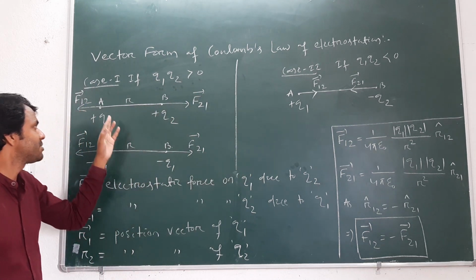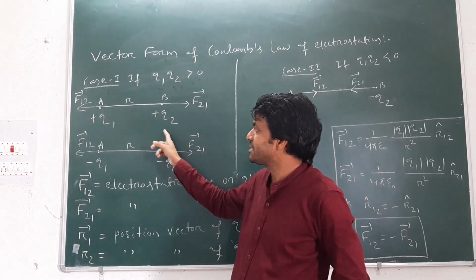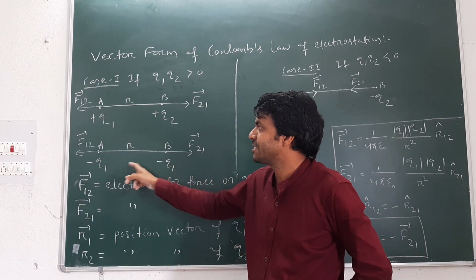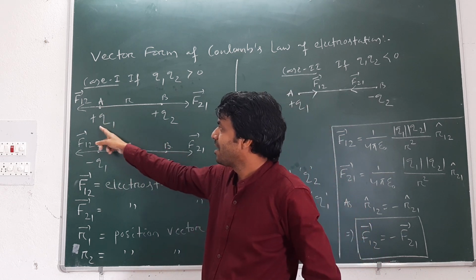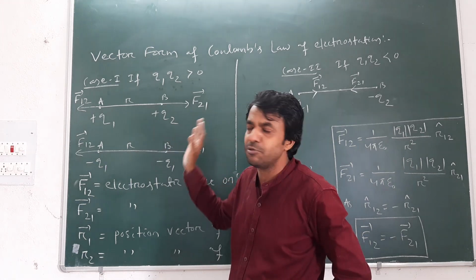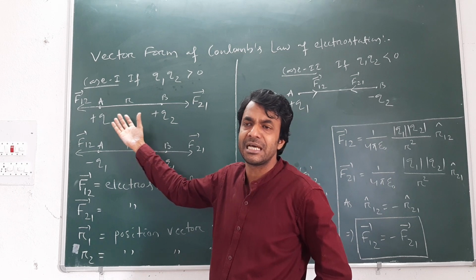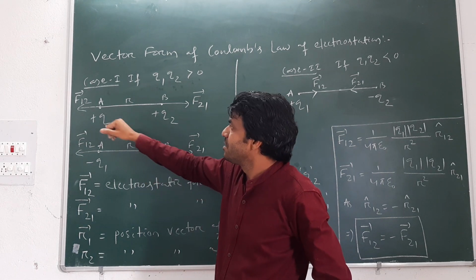Here are two diagrams. First is plus Q1, plus Q2, both having similar positive charges. At point A, I placed plus Q1, and at point B, I placed plus Q2. They are separated by a certain distance r, and both point charges are placed in vacuum.